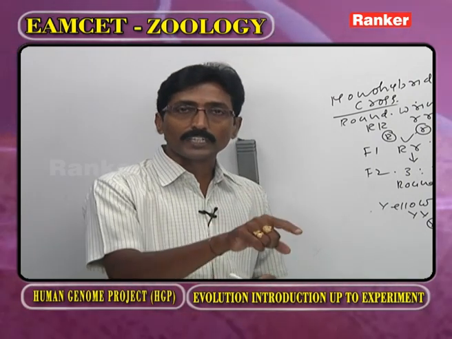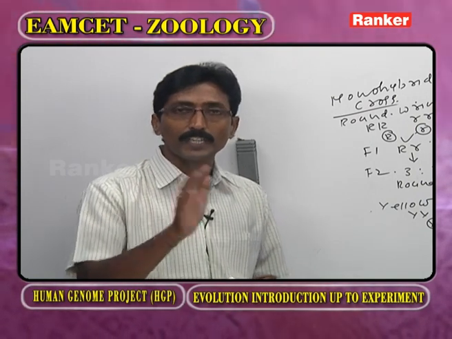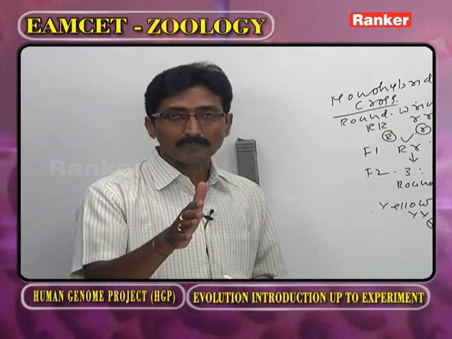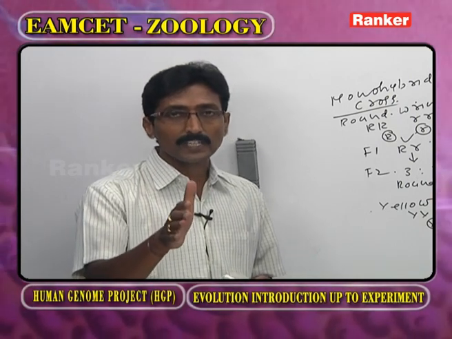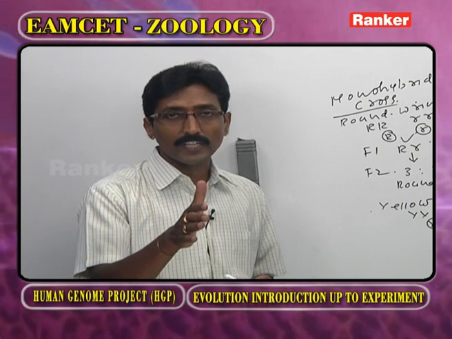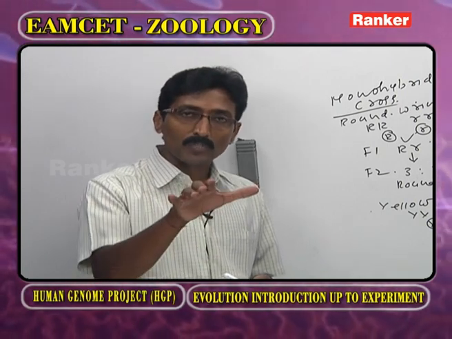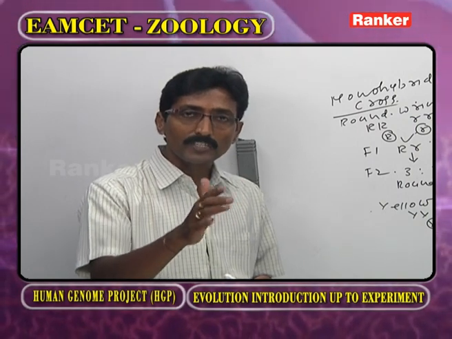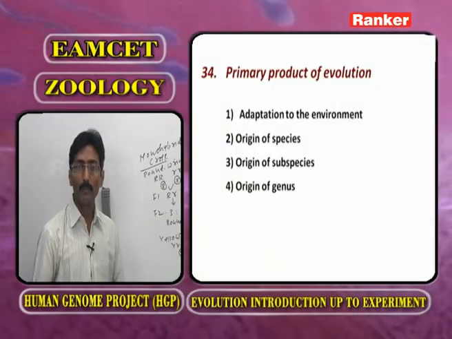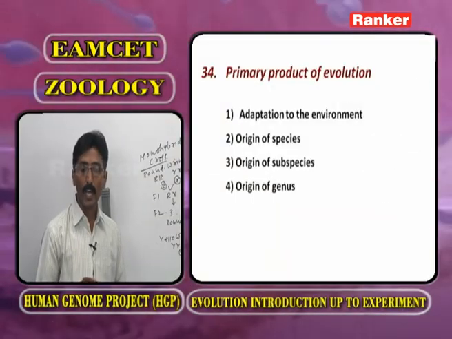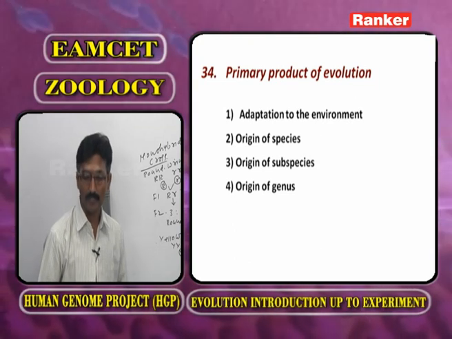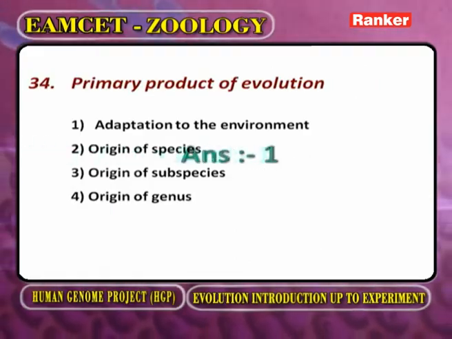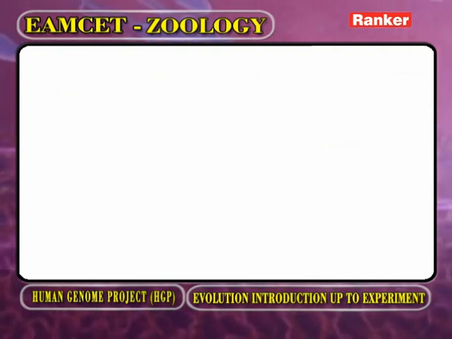If we are not adapted to the environment, we are simply eliminated by nature. Take for example the summer season. Every day the temperature varies. As the temperature varies, we also adapt to the changed temperature. If not, we simply perish or are eliminated by nature. Now, what is the primary product of evolution? Adaptation to the environment.